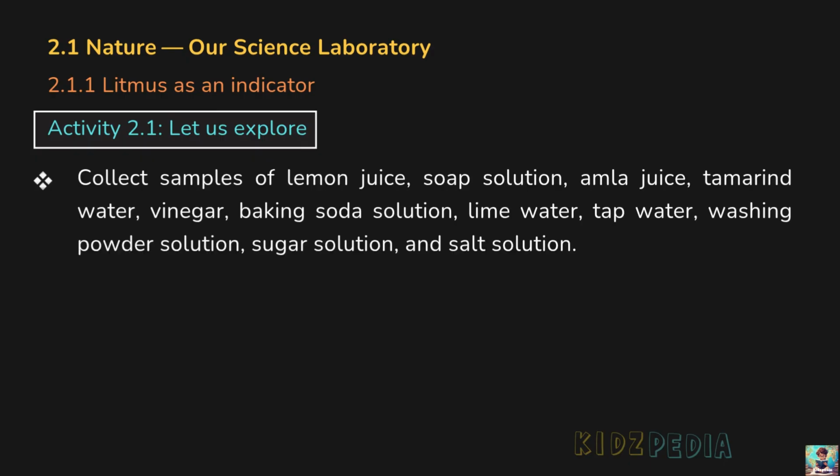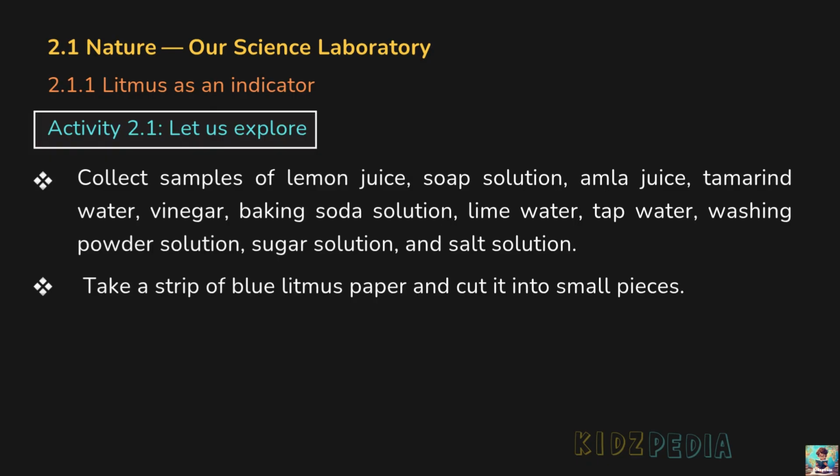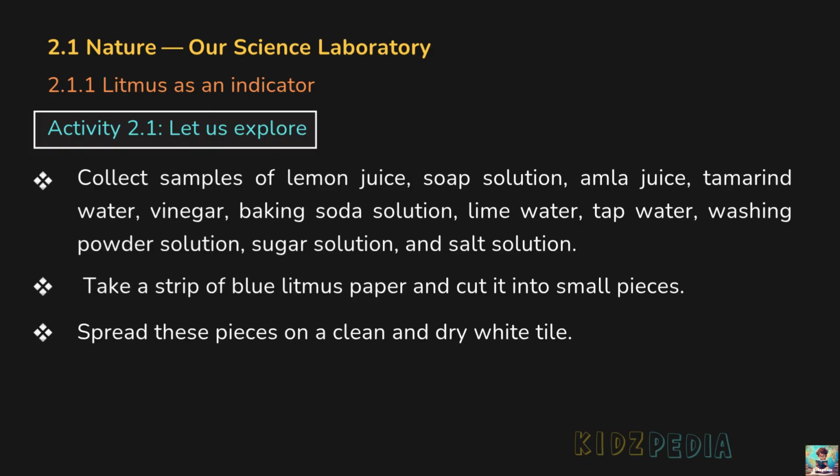Collect samples of lemon juice, soap solution, amla juice, tamarind water, vinegar, baking soda solution, lime water, tap water, washing powder solution, sugar solution and salt solution. Take a strip of blue litmus paper and cut it into small pieces. Spread these pieces on a clean and dry white tile.